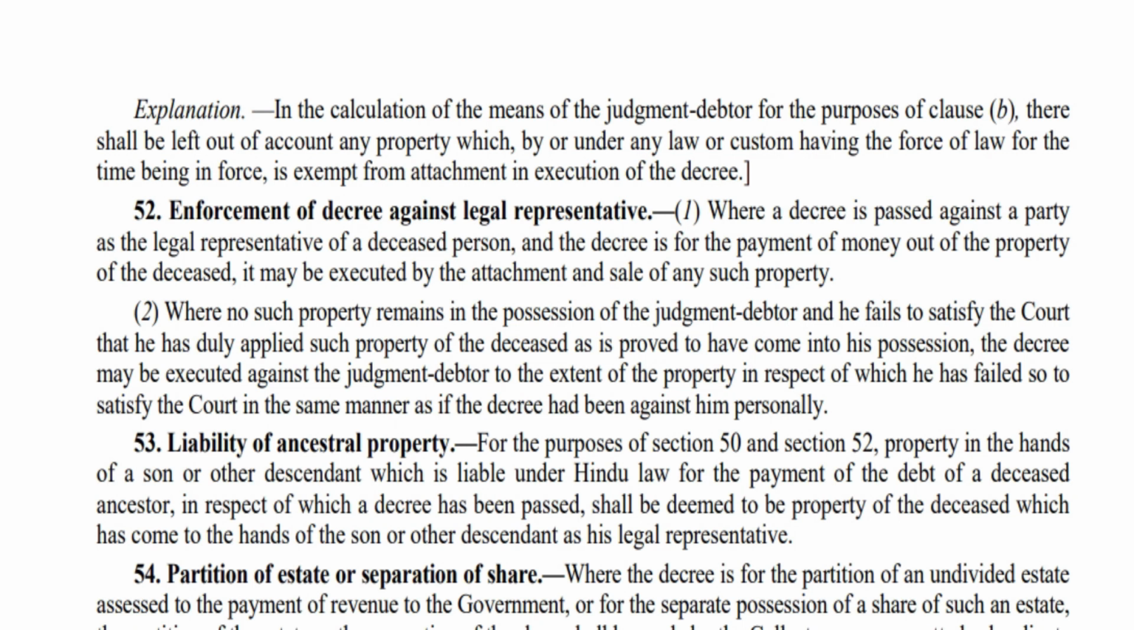Section 53 is actually very specific. It says about the liability of ancestral property. This particular section applies only to section 50 and 52. They can ask a question here. They can very clearly say, section 53 of Civil Procedure Code applies only to sections: first option, 50 and 52. Second option, section 51 and 53. Third option, 50 and 45. Fourth option, 52 and 43. They can ask a question like this. So section 53 is applicable only to section 50 and 52. This is very, very important.